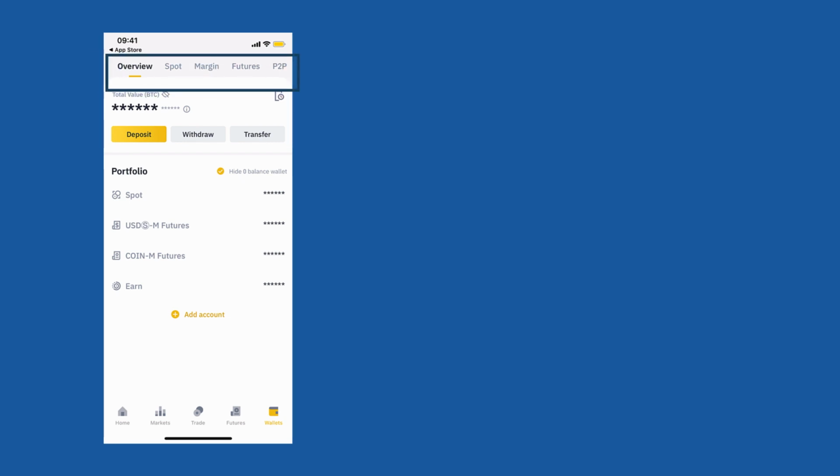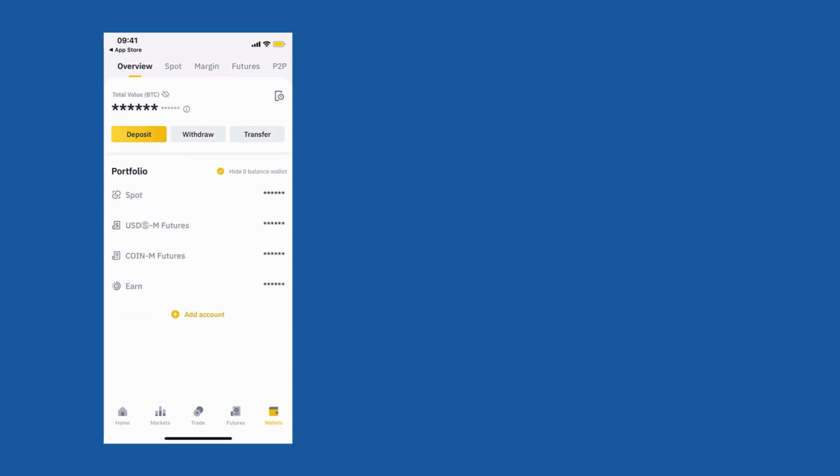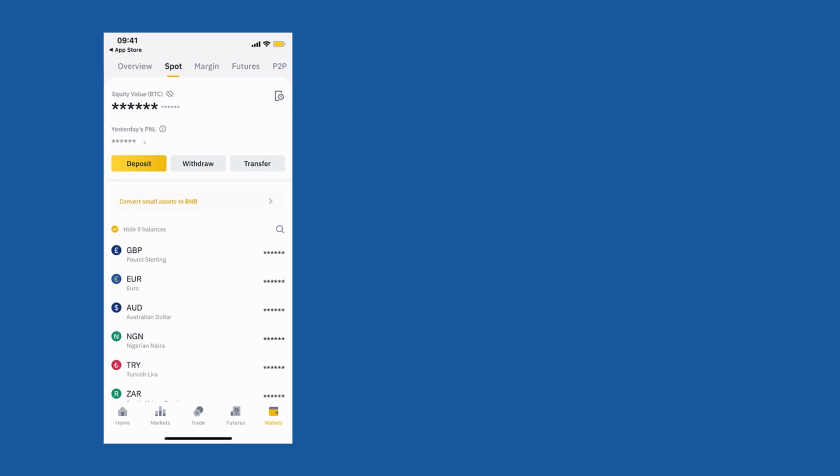And then there is overview. Now we are at overview. We can always go to spot. We can always go to other margin and future. What you need to understand is that overview shows you the entire balance of your Binance account, whereas if you go to spot, it would show you the balance that you have in your spot account.